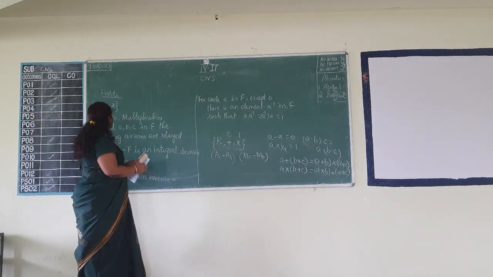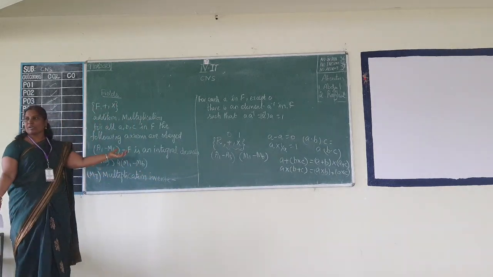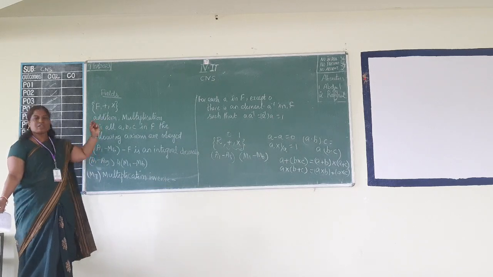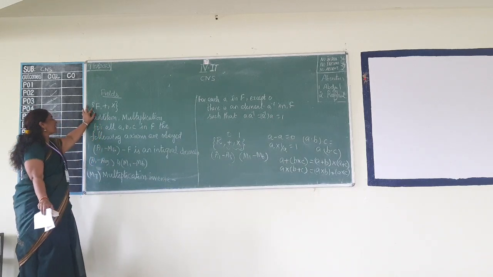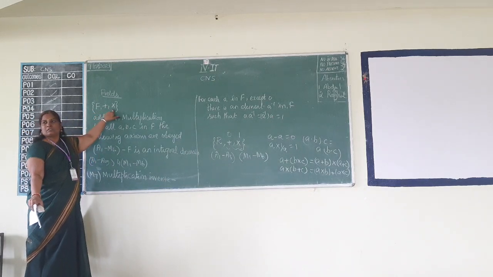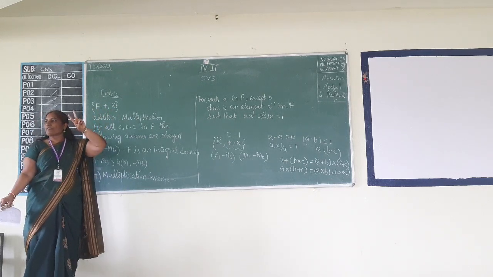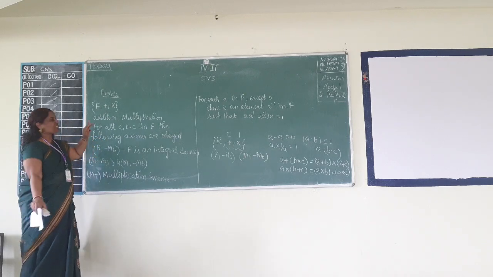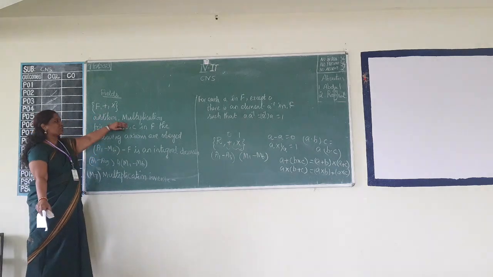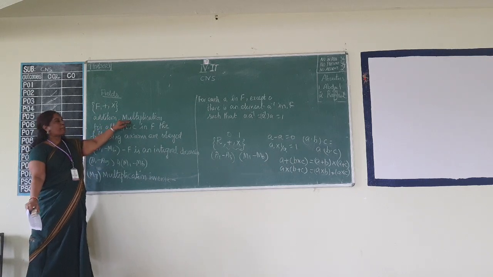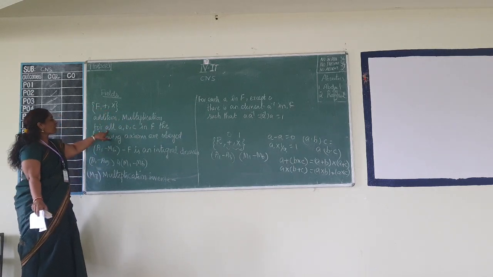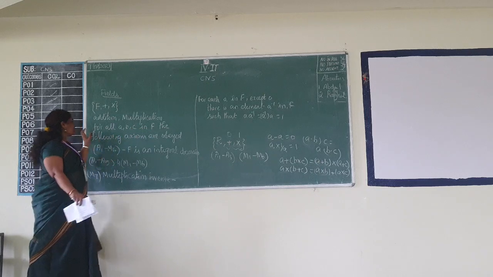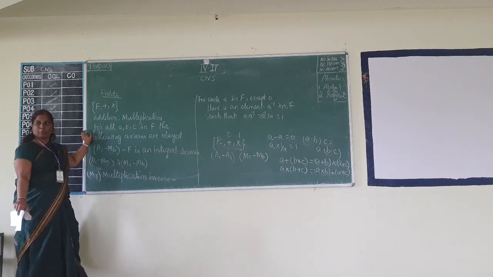A field is also similar to our ring, only with a slight variation. The field is denoted by F, plus, multiplication, which means this also operates on two different operators. One is plus and the other one is multiplication. Addition and multiplication are the two operators which operate on a field. For all a, b, c in F, the following axioms are obeyed.